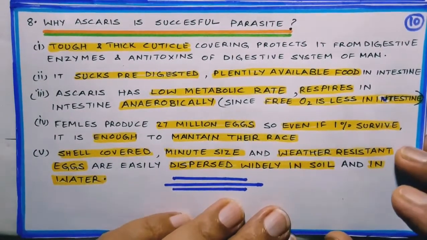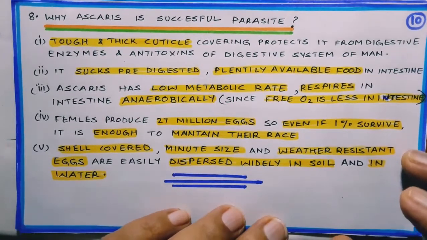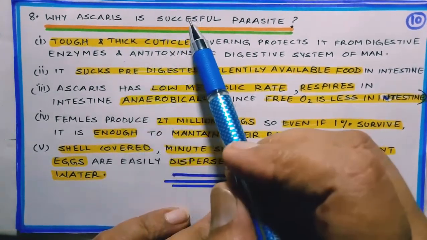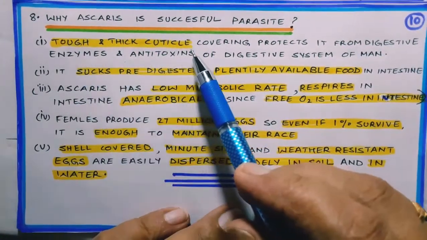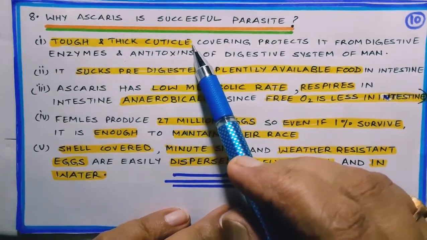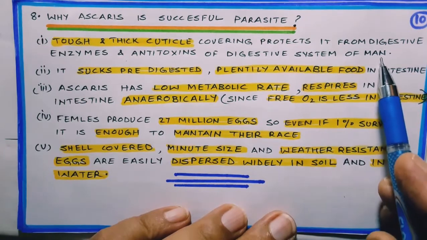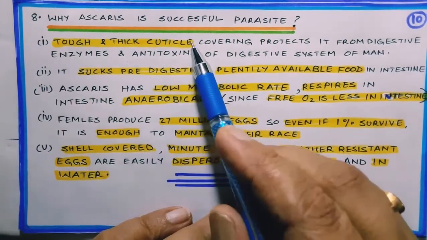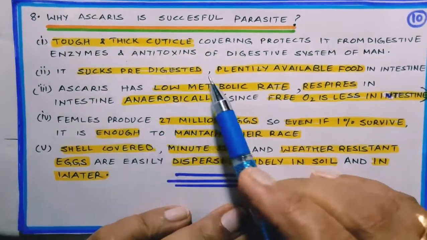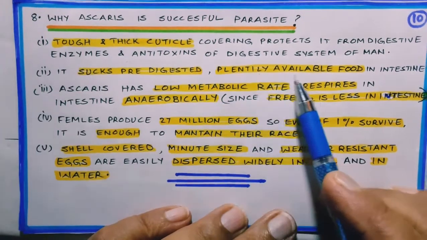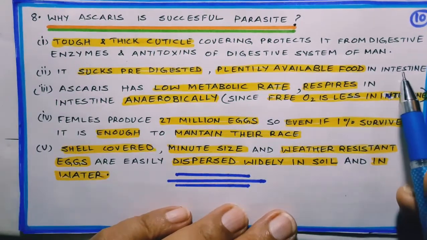Then why is Ascaris successful as parasite? First point is that it has tough and thick cuticle. So digestive enzymes and antitoxins in our digestive system do not affect it at all. It sucks pre-digested food and plentifully available food in intestine is there.